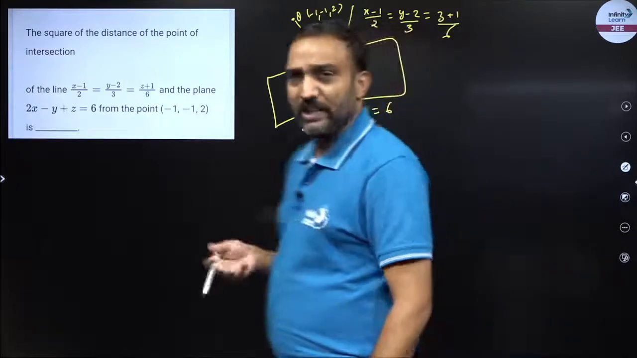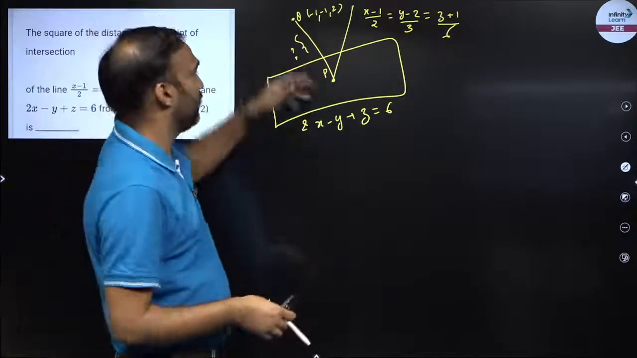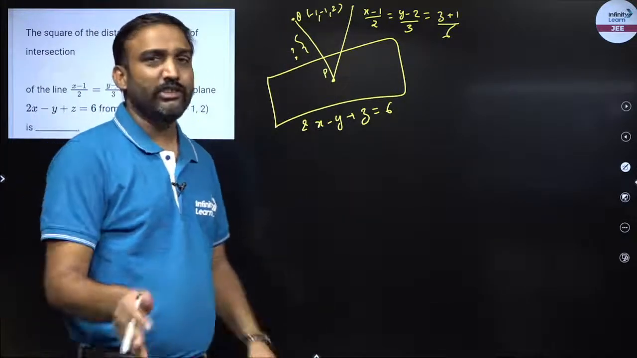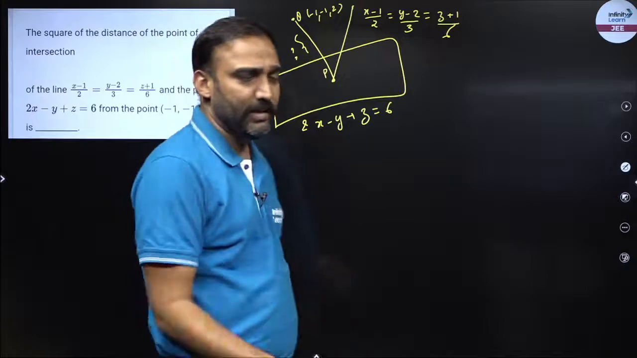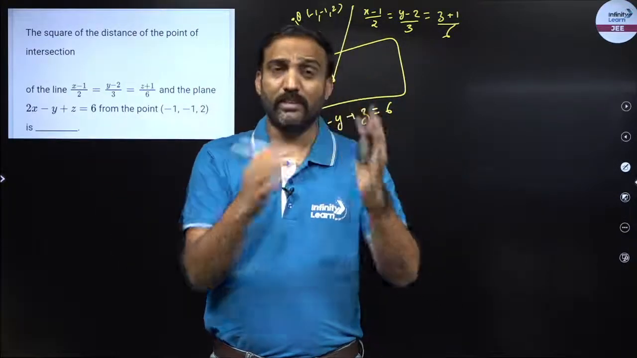अभी देखो PQ निकालना है तो डिस्टेंस फॉर्मूला लगाना है. For distance formula, I know the point Q, I need to find out the point P. So in short, I have to find the point of intersection of the line with the plane. This is a plane, right? My hand, this is a line. So I have to find this point of intersection.